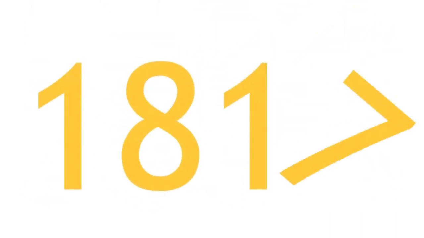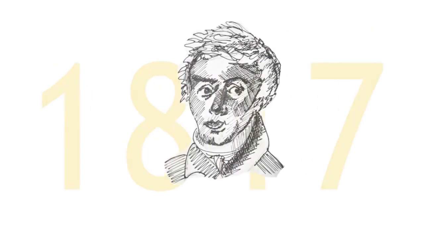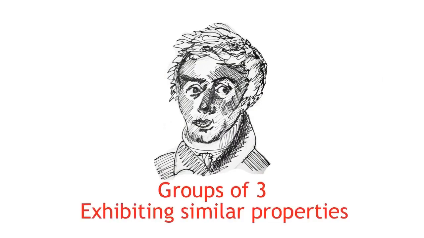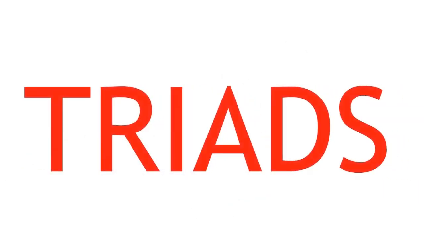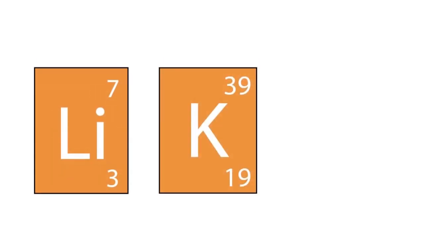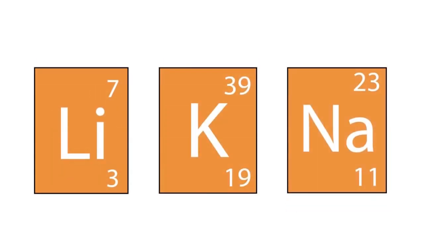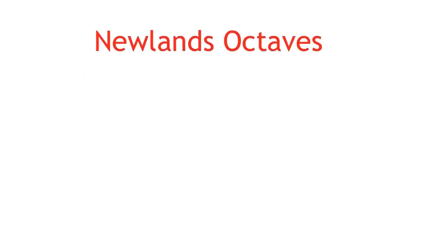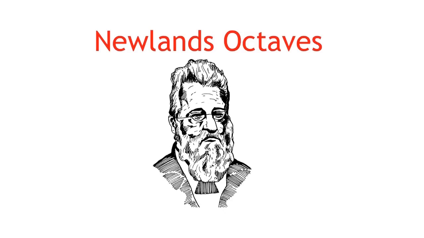In 1817, one of the first patterns amongst the known elements was observed. Johann Wolfgang Dobereiner noticed he could form groups of 3 with elements exhibiting similar properties. He termed these groups triads. An example of one of these triads was lithium, sodium, and potassium. The interesting characteristic of triads was that when they were placed in order of their atomic mass, the middle element always had an atomic mass which was an average, or very close to an average, of the other 2 elements in the triad.